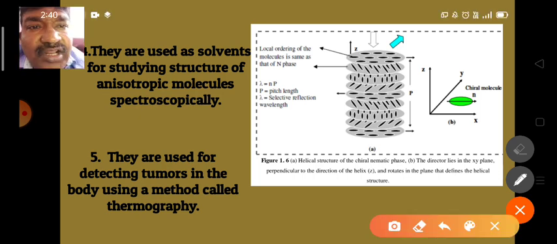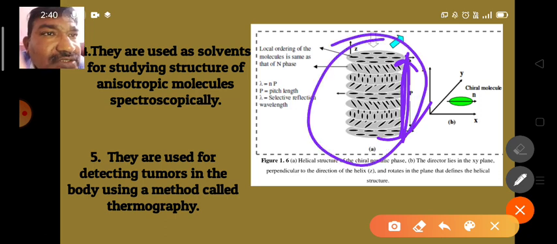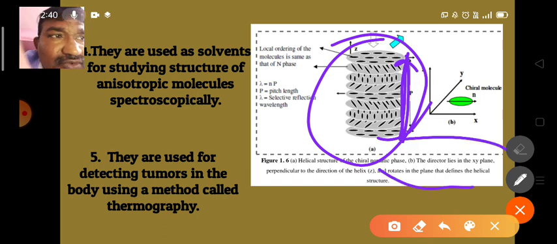Generally in thermography, cholesteric liquid crystals are used. Here the length of the pile of the cholesteric liquid is called the pitch. This pitch changes according to the temperature.